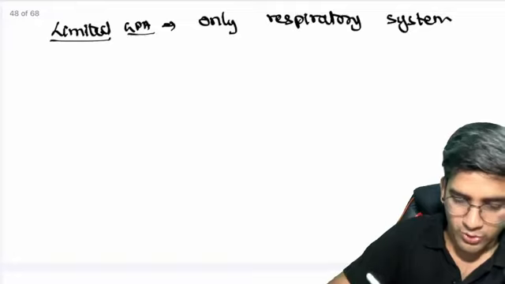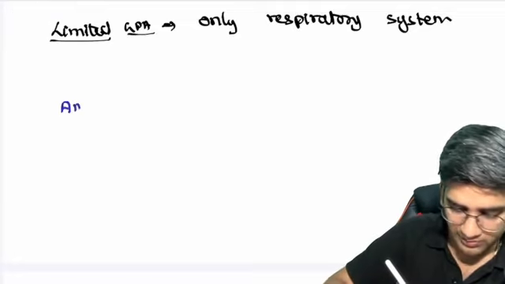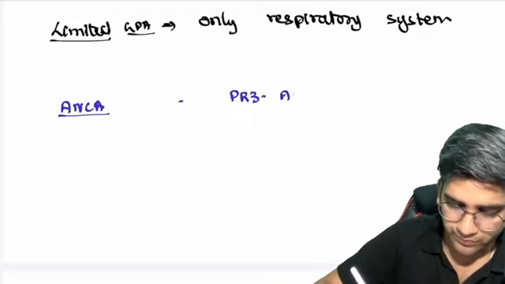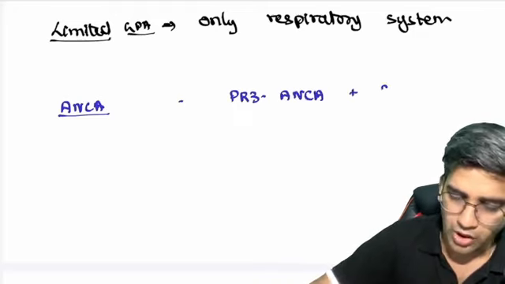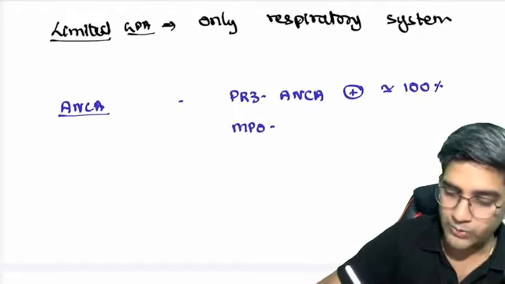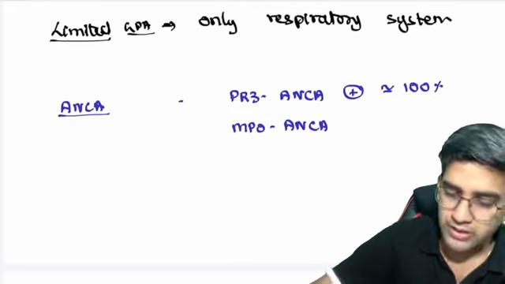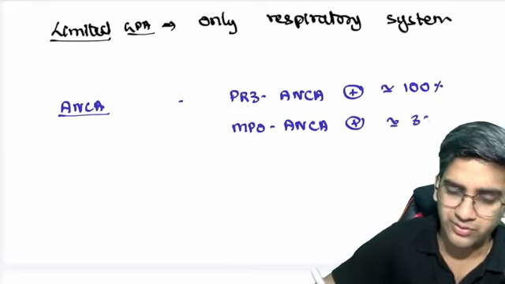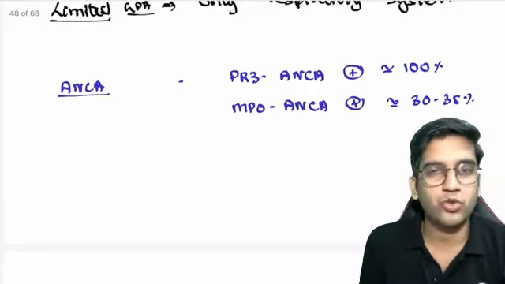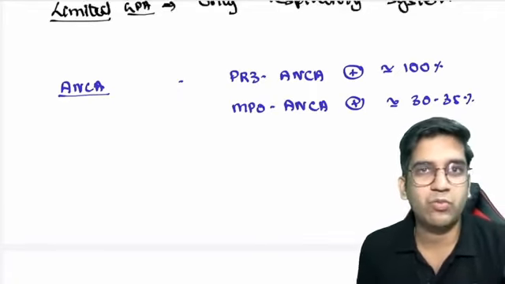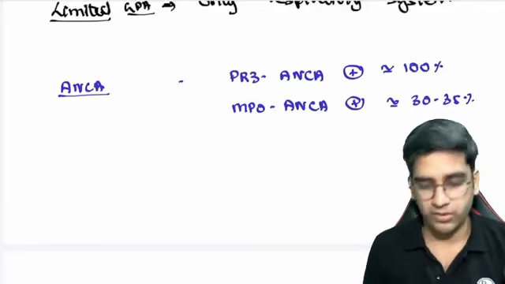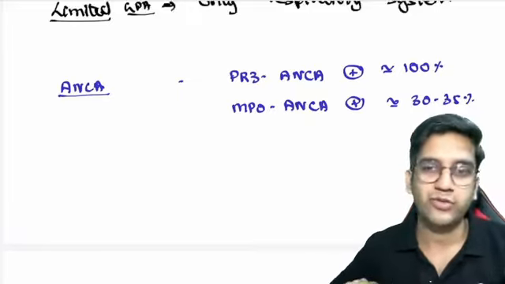Fine. So Wegener's serology, when it comes to ANCA positivity: Wegener's is PR3 ANCA positive. 100% of Wegener's will be positive for PR3 ANCA. MPO ANCA will also be positive. Like I said, it's dual positivity, but MPO ANCA positivity is around 30-35%, not more than that. So if you have a question which says both are positive, I would prefer you to choose both. If it's only one to choose, definitely PR3 ANCA or C-ANCA will be the best choice for positivity.